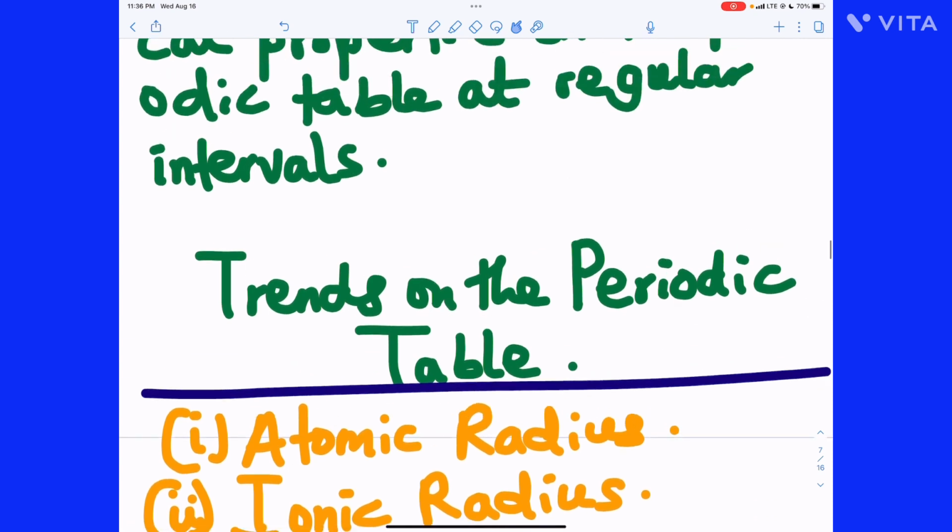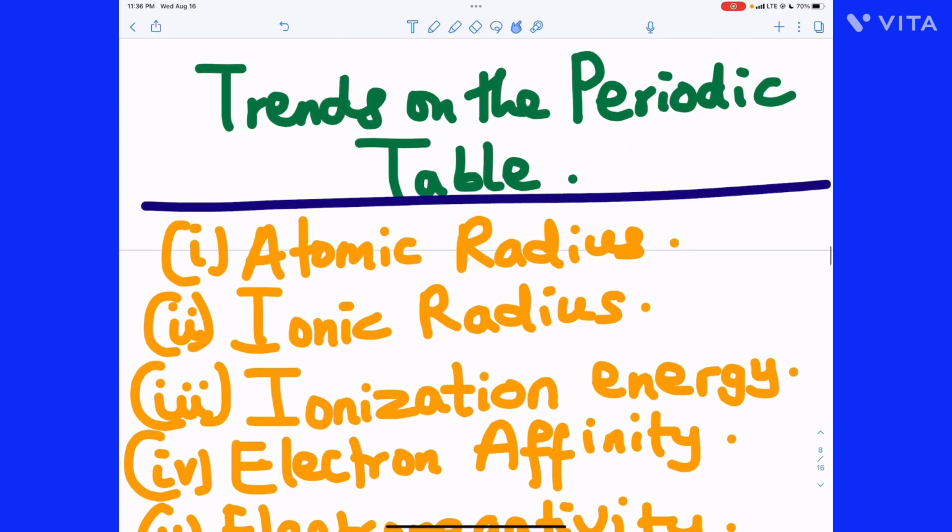A trend is a physical or chemical property which changes gradually from left to right or from top to bottom on the periodic table. Do you understand that? A trend is a physical or chemical property which changes gradually from left to right or from top to bottom on the periodic table.